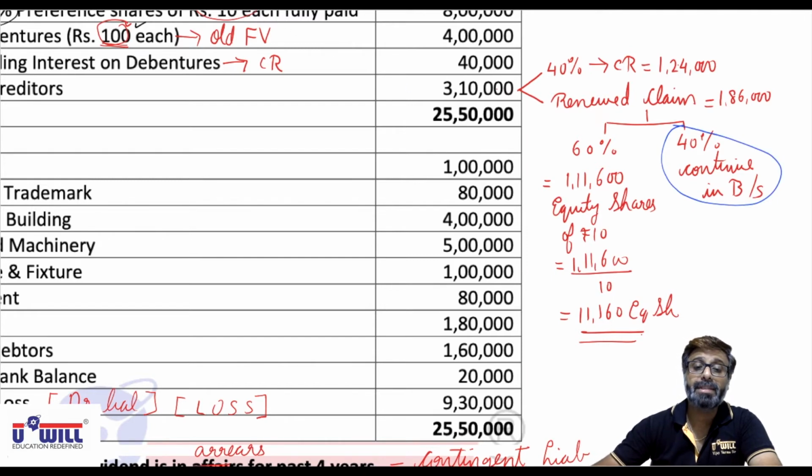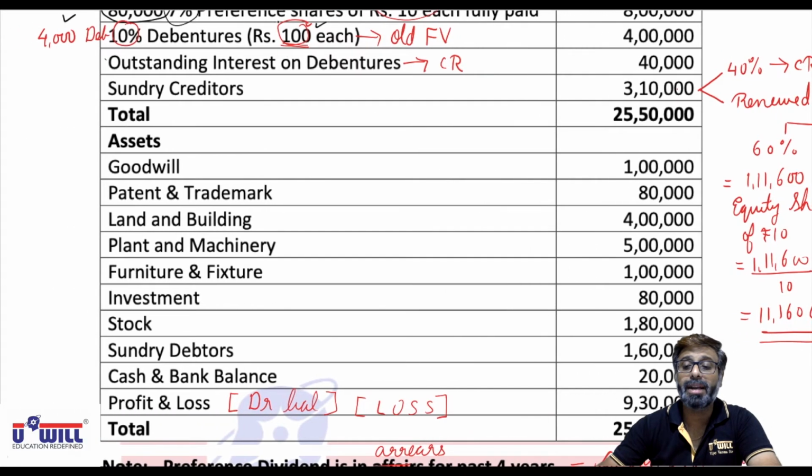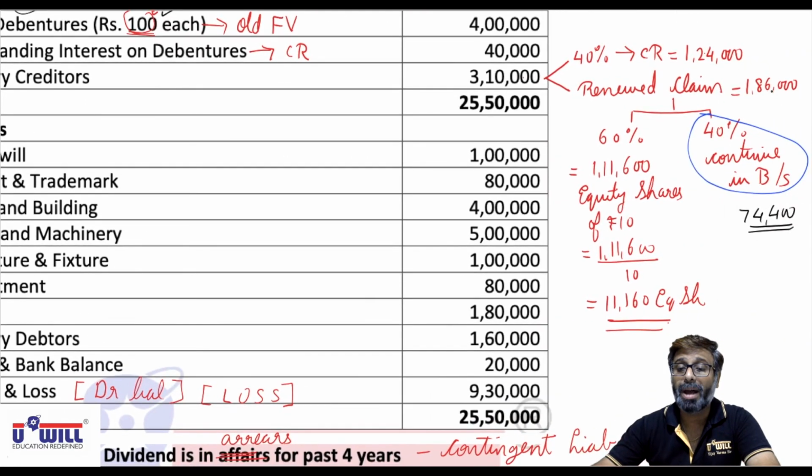Okay, that means 1,86,000 minus 1,11,600, 74,400 will come in the balance sheet on the liabilities side. The journal entry we have to pass only with this 1,24,000 and 1,11,600. So let's pass the entry.